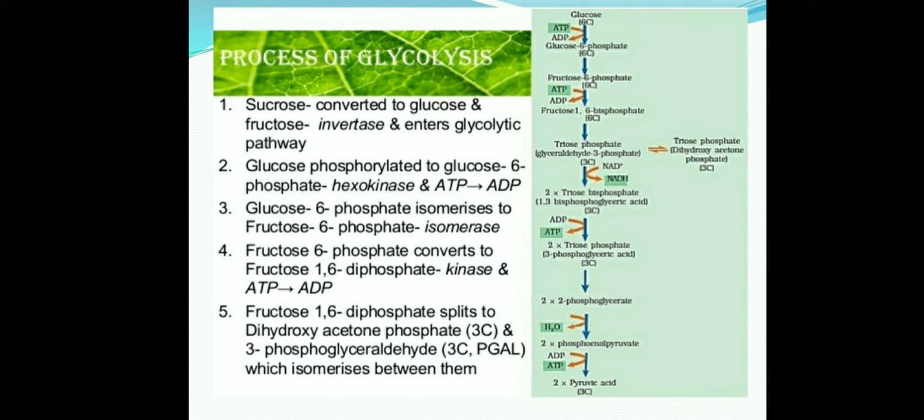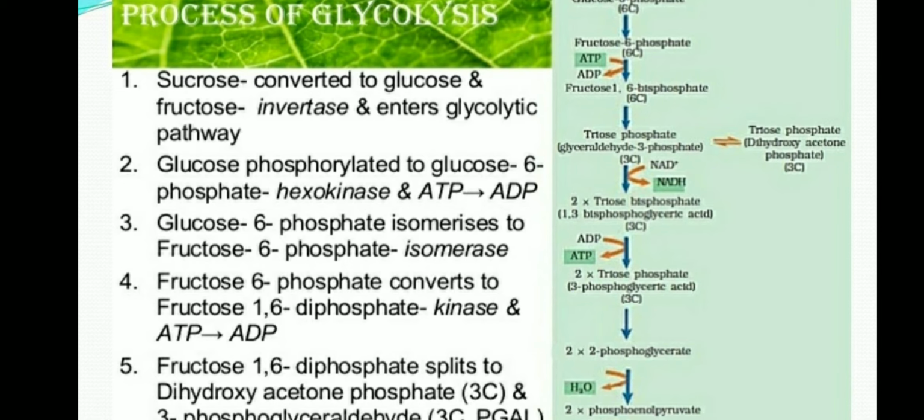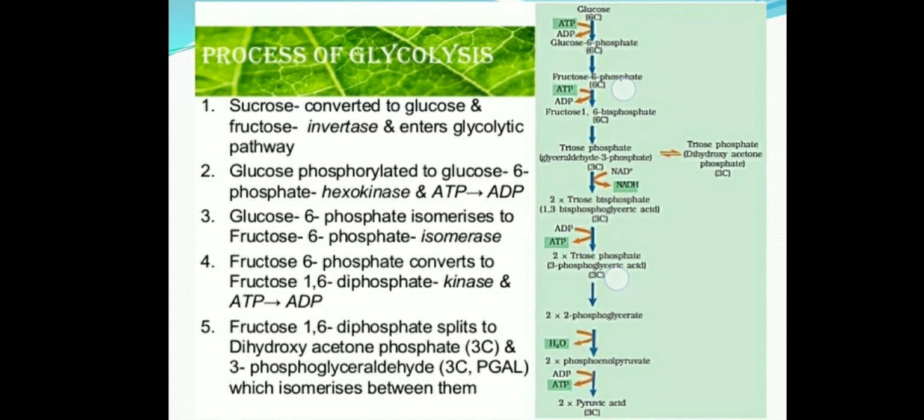Now the next step is fructose 1,6-biphosphate. Splitting occurs. It is a large molecule, a 6-carbon atom molecule, and this 6-carbon molecule is split up, meaning cleavage occurs. When cleavage occurs in fructose 1,6-biphosphate, it splits up and forms two molecules.